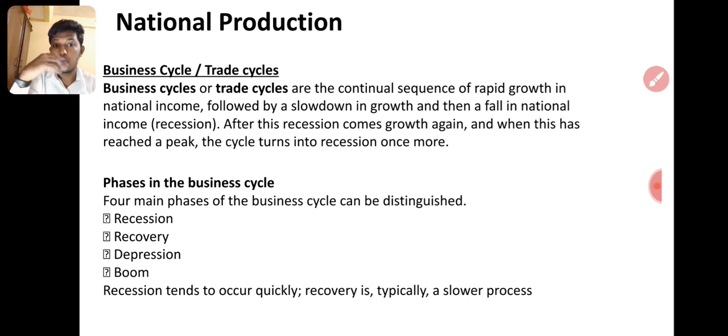Then depression and boom. Recessions tend to occur quickly. Recovery is typically a slow process. Recession tends to occur quickly, which means, for example, on 21st April 2019, the Easter bomb attacked many churches and hotels, right? After that, in May, 36,000 or 45,000 tourists only arrived.